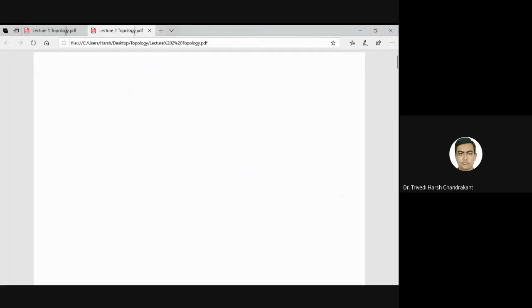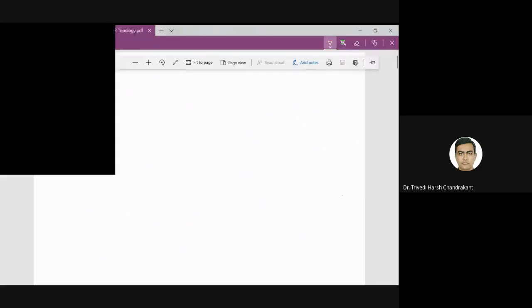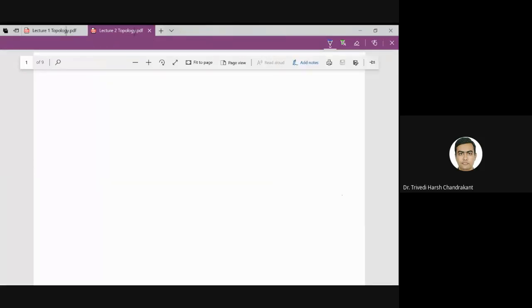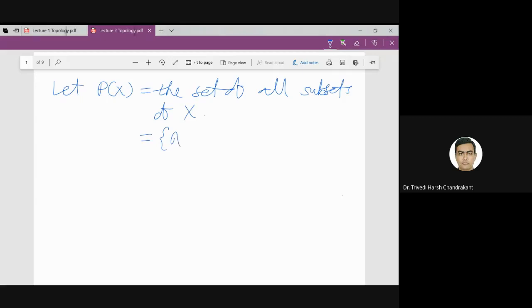For that, I need a notation: let P of X be the set of all subsets of X. In particular, phi also belongs to this, because I am not saying non-empty subsets. So it is the set of all subsets of X, in other words, all sets A such that A is a subset of X.